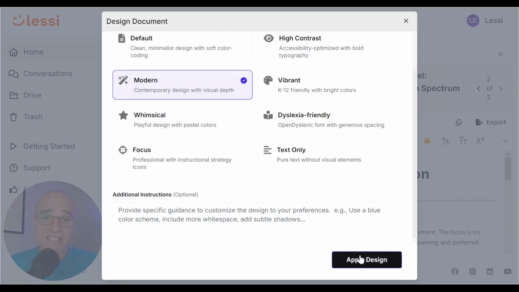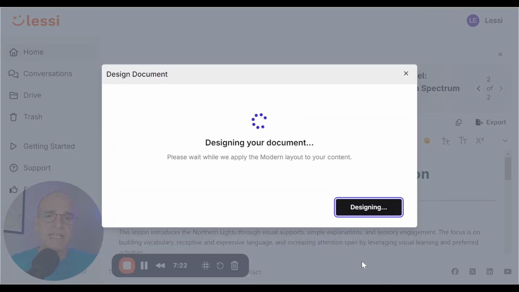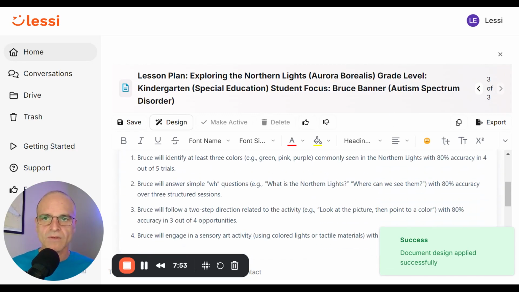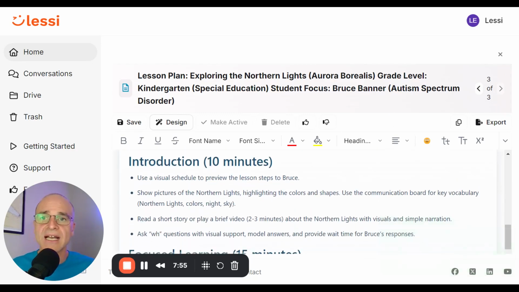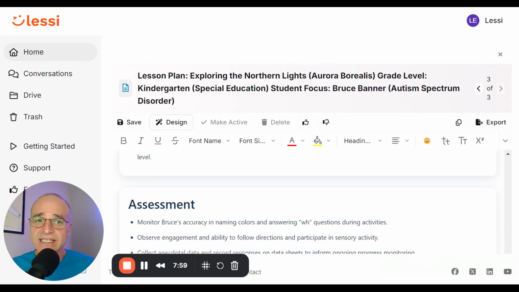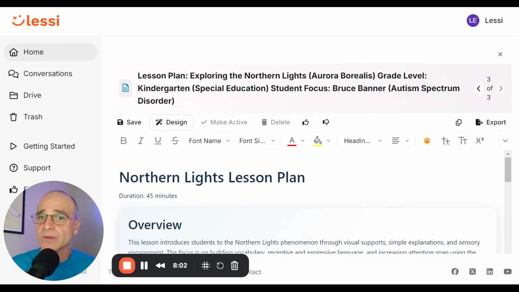Let's go ahead and choose the modern design and hit apply design, and we'll see what we get. Okay, here is our designed document. And now this will be saved in our folder that we just created.